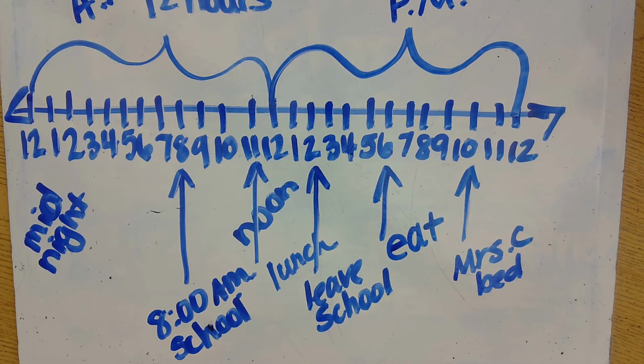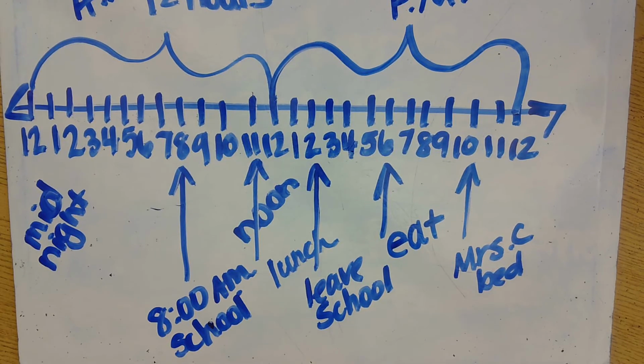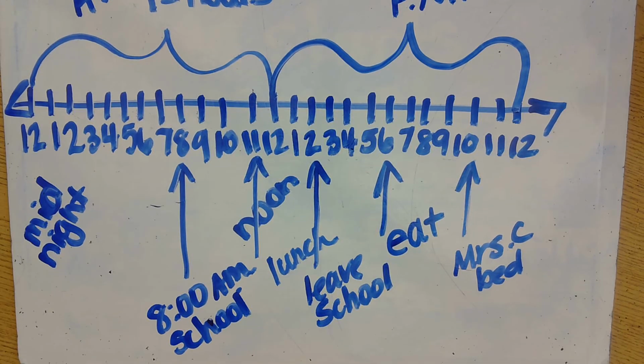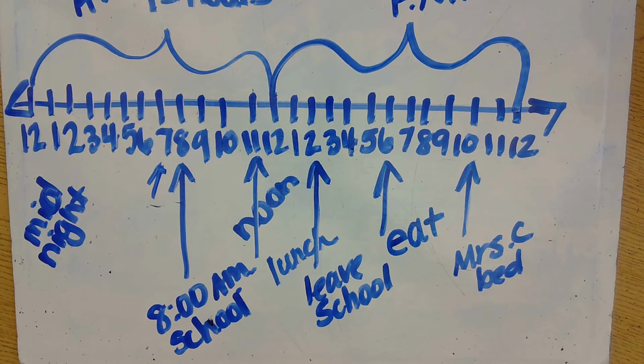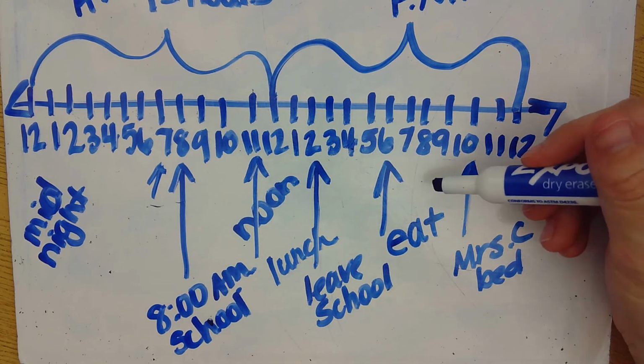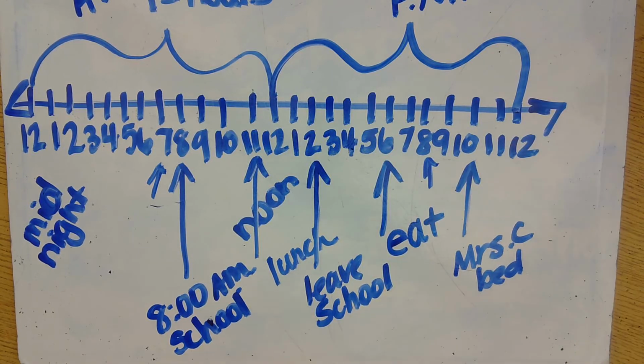So go ahead right now and think about some fun things that you do throughout your day. What time do you normally start those things? On Saturday mornings, I start shopping at about 7 a.m. On Friday nights, I usually start a movie with my family at about 8 o'clock p.m.